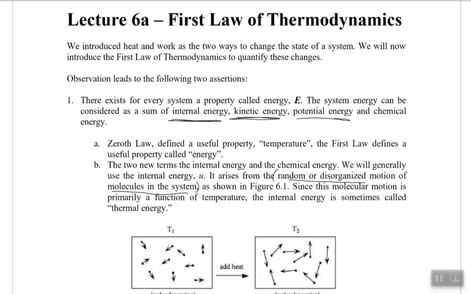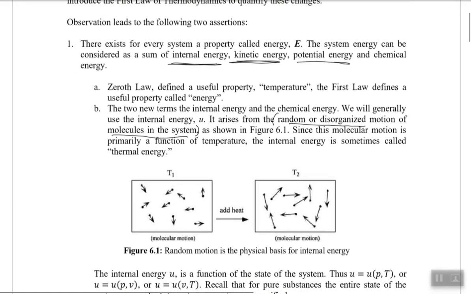But if we are defining it macroscopically, internal energy does not mean the sum of kinetic and potential energy. Let's say, for example, this system is open and mass is moving into the system and mass is leaving the system.